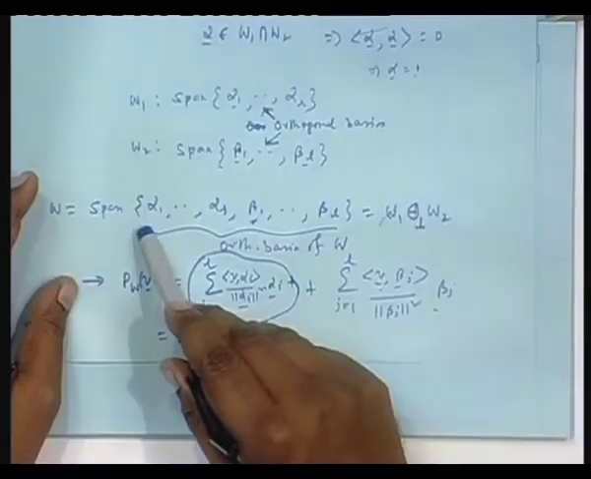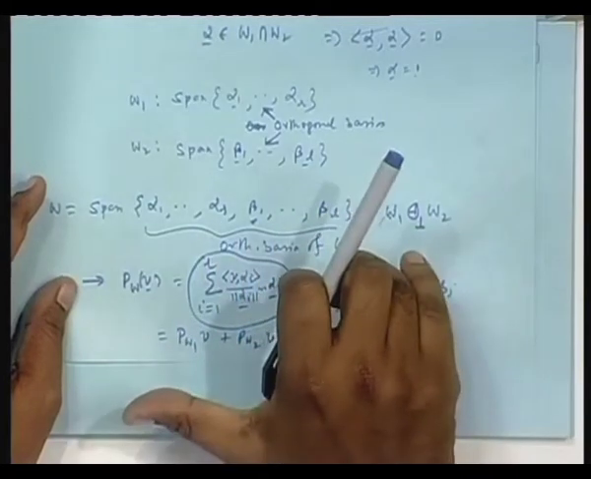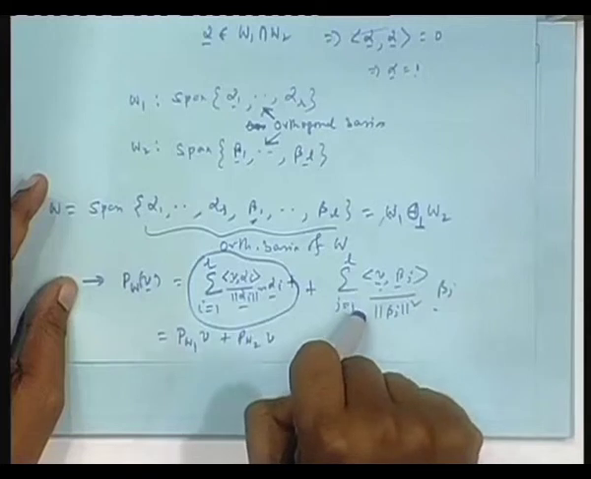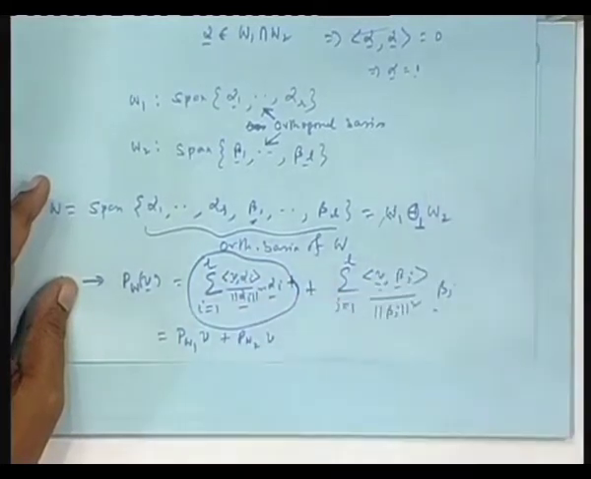Of course, otherwise not, because if they are orthogonal, then only I pick alpha 1 to alpha r and beta 1 to beta l, they become an orthogonal basis. Since they are an orthogonal basis, the overall projection can be written like this, but I am picking up one component here, another component here.